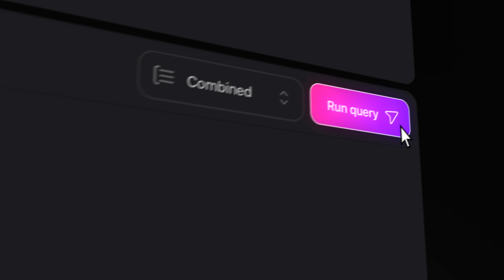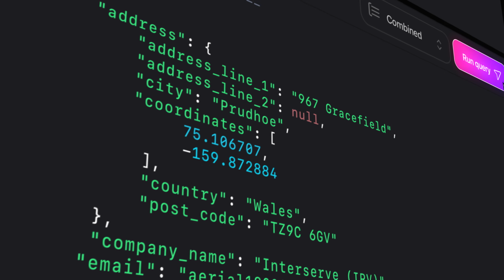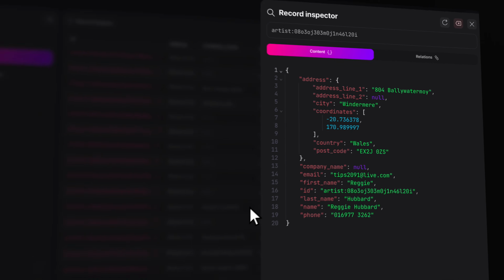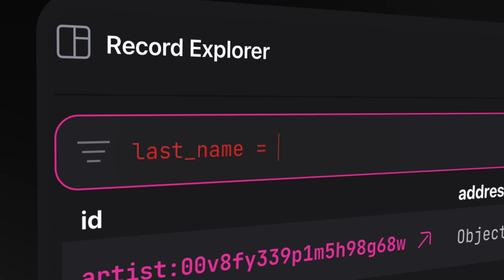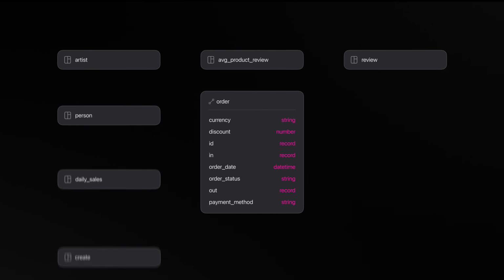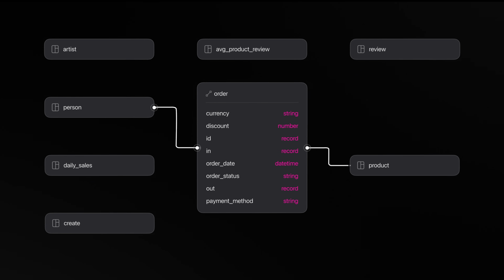But that's not all. To make this experience seamless, we're introducing a GraphQL integration to SurrealList. Our intuitive user interface specifically designed for SurrealDB. With SurrealList, you can easily connect to any SurrealDB instance, execute queries in real time, explore your tables, and design your schemas all in one place.